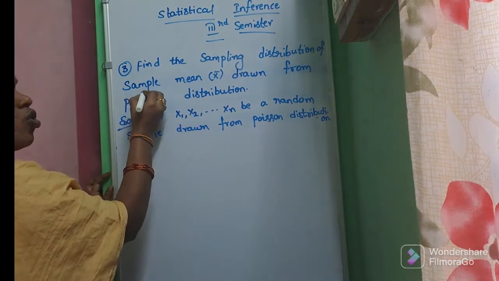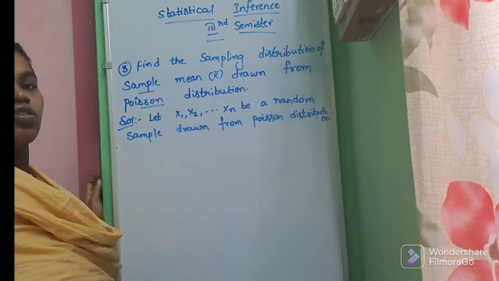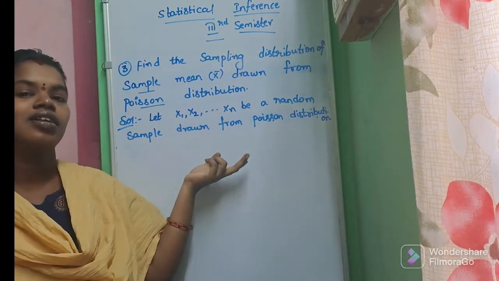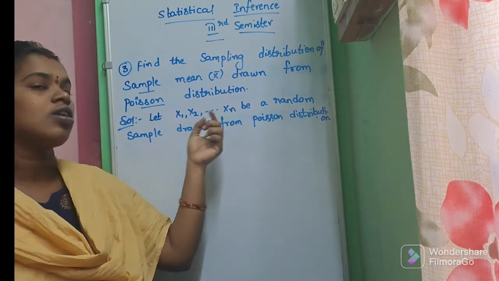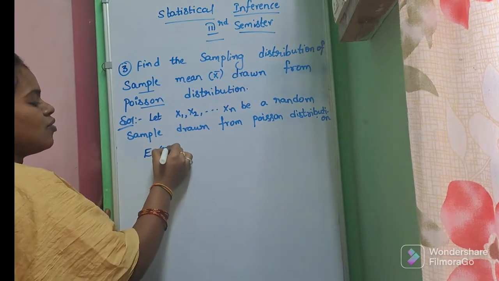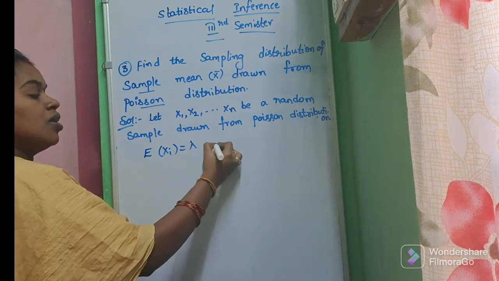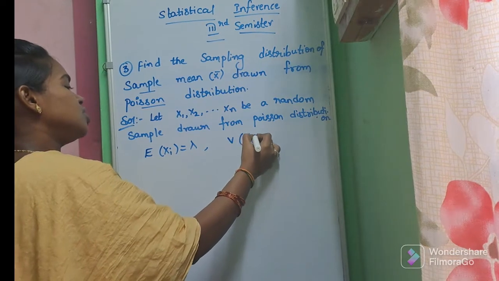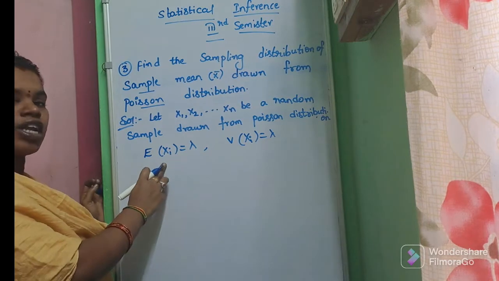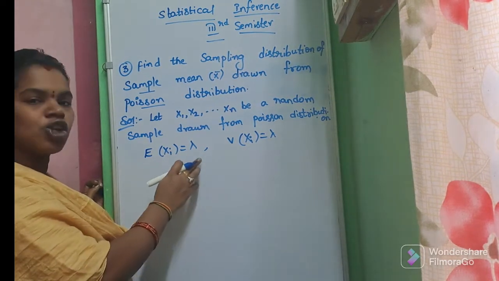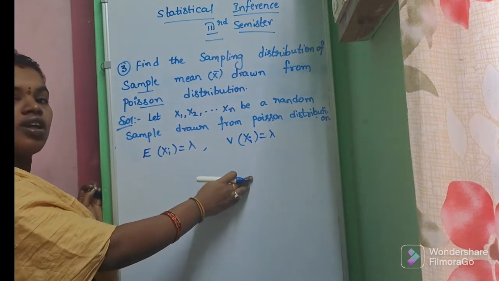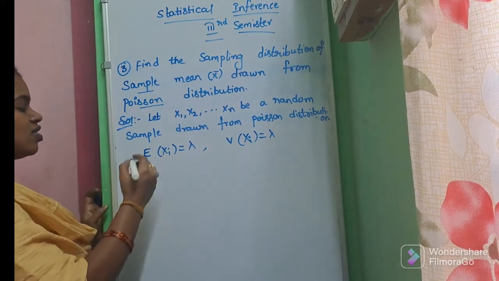Here they are giving only the sample mean from the Poisson distribution, so we are just taking the random sample from the Poisson distribution. Let the samples be x1, x2, and so on xn. What are the Poisson distribution mean and variance? In the Poisson distribution, we have only one parameter. So the expectation of xi is lambda and the variance of xi is also lambda. Here mean and variance are the same in the Poisson distribution.